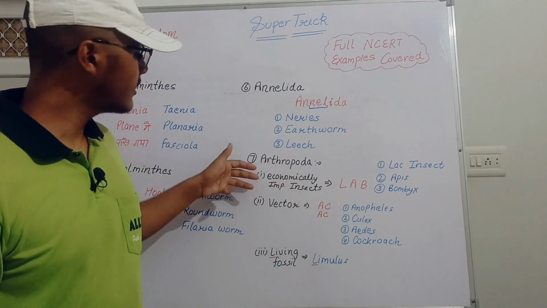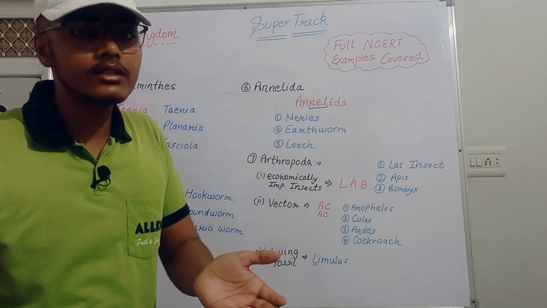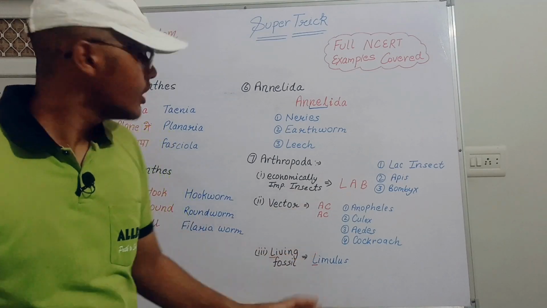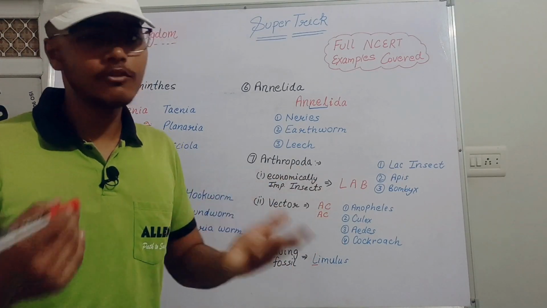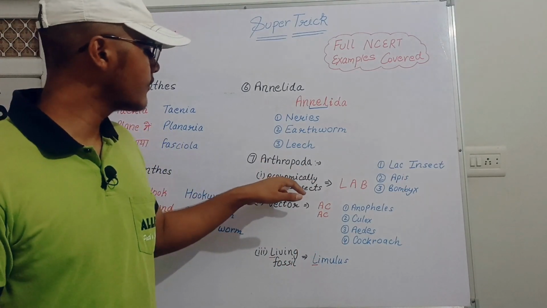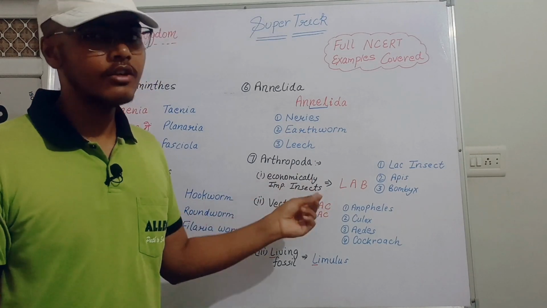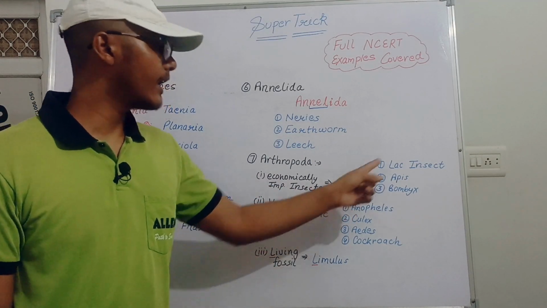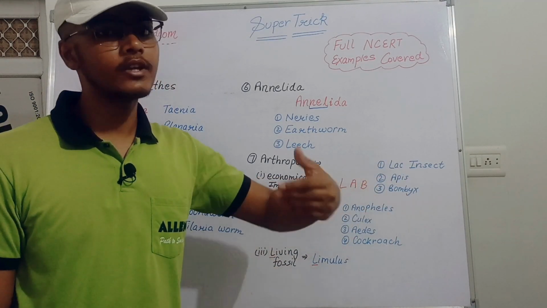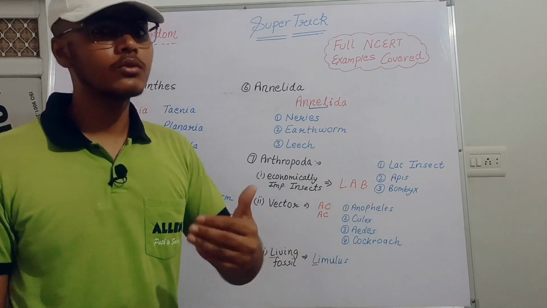Now let's move to the Arthropoda. For the Arthropoda, different types of classification are seen and the examples also look different, but Arthropoda is quite easy for us to understand. First are the economically important insects. Here we can use the trick LAB: L for lac insect, A for Apis, which is also known as honeybee, and B for Bombyx, which is also known as silkworm.